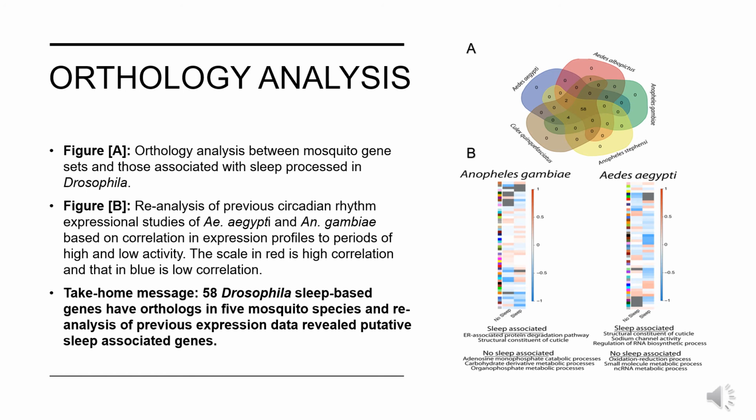58 Drosophila sleep-linked genes have orthologs in 5 mosquito species. Reanalysis of the previous expression data reveals putative sleep-associated genes in mosquitoes.